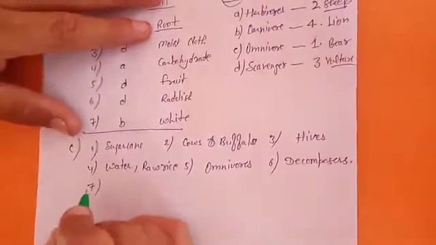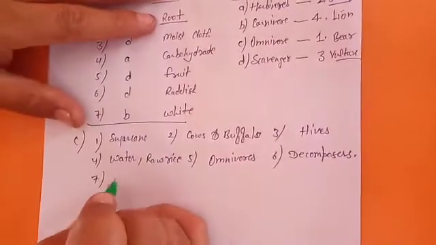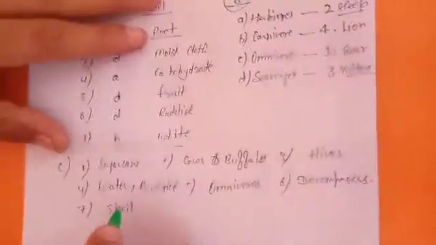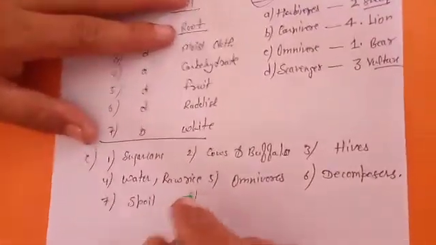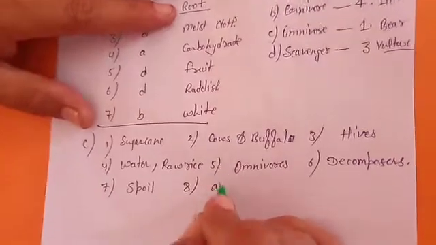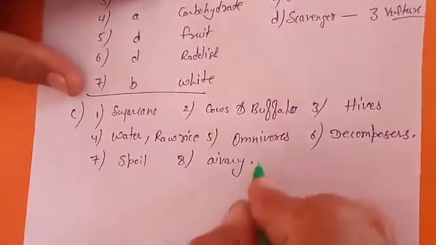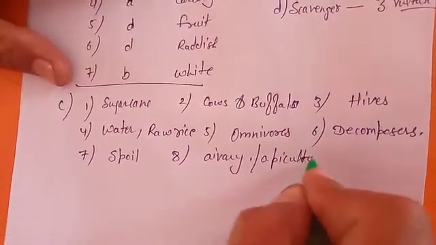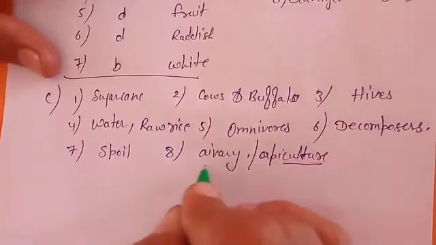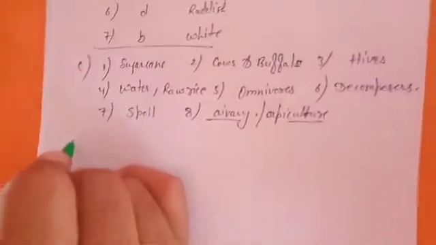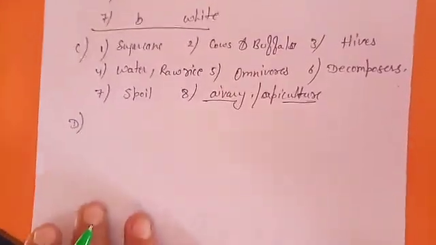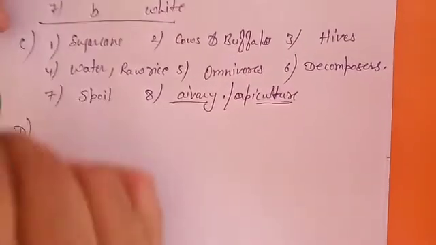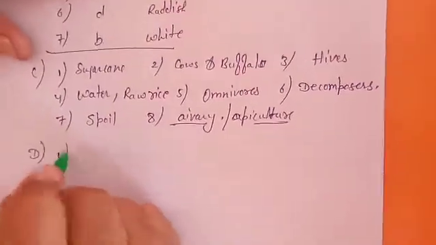Seventh, we should not spoil food in any way. Eighth, honeybees are kept in apiary for rearing, and the process is called apiculture. Okay, the process is apiculture and the place is known as an apiary. Now it comes to D. Very short answer questions, single word questions you can answer. It has 6 parts. I am answering you one by one.